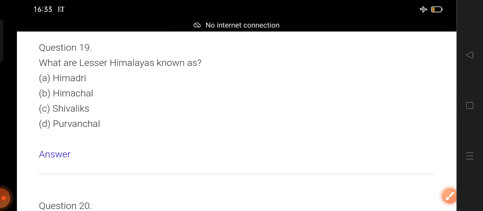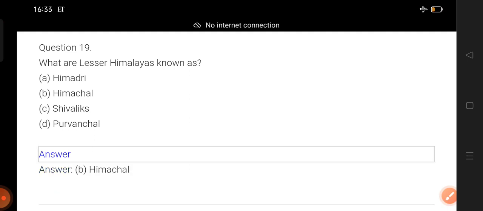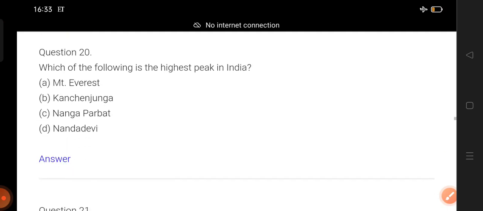Now next question number 19. What are Lesser Himalayas known as? You already know this answer. 1, 2, 3. Disclose the answer. Himachal Himalaya.